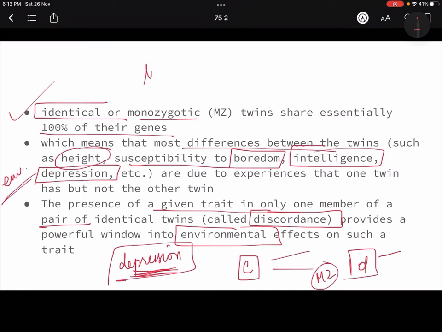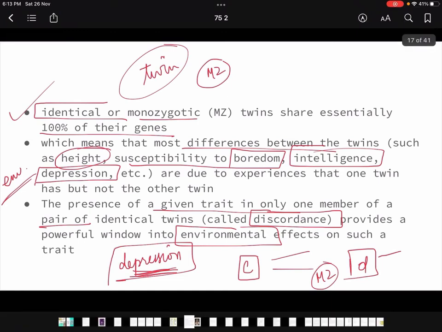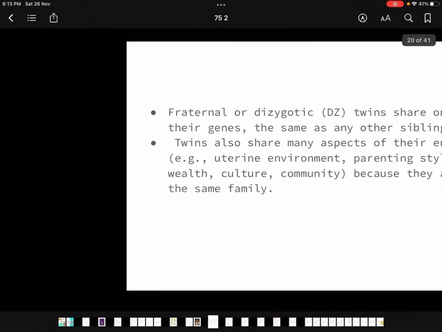So what did we find out from the twin study? We came to a very significant conclusion that in case of monozygotic, because 100% genes are similar, even if there is a difference in them, that is largely attributed to their unique environment. So I hope I am clear.